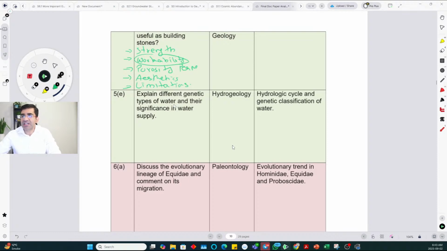Explain different genetic types of water and their significance in supply. So there is, for example, meteoric water, which is basically your rainwater and that is circulating through groundwater, but there is also connate, juvenile.